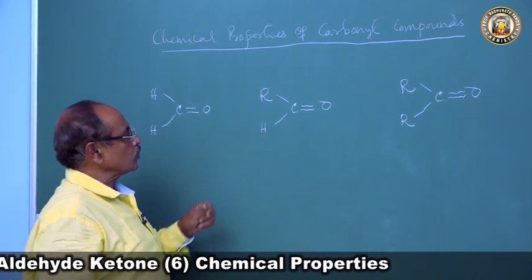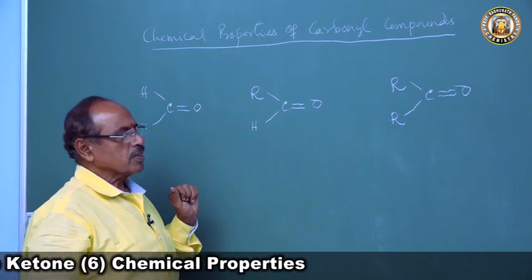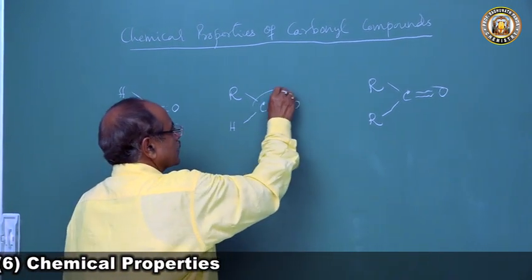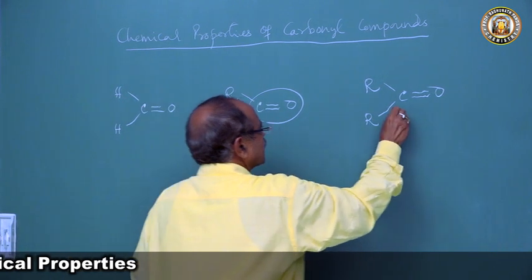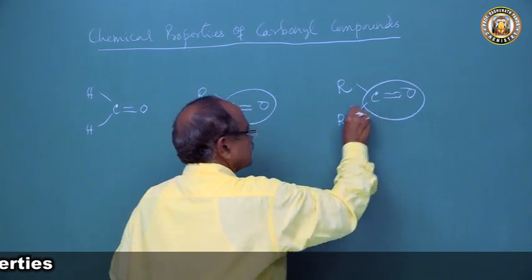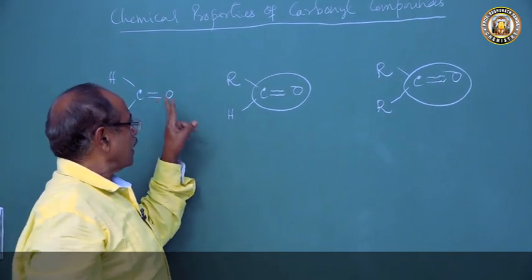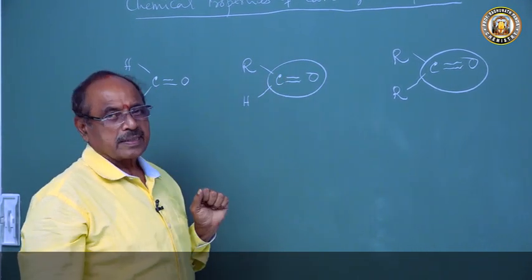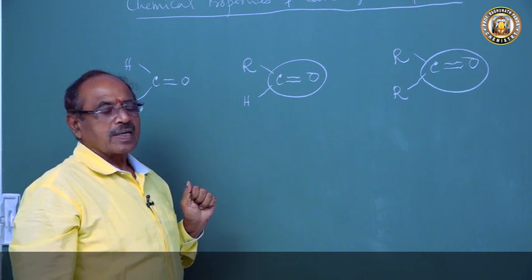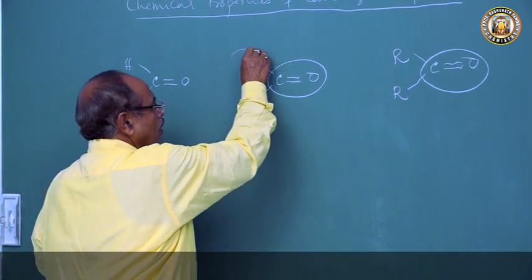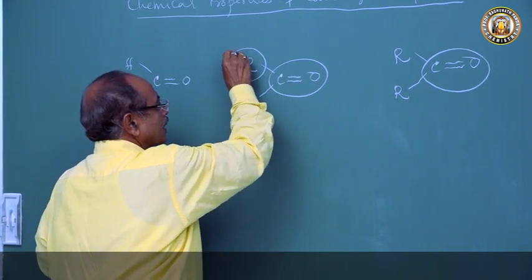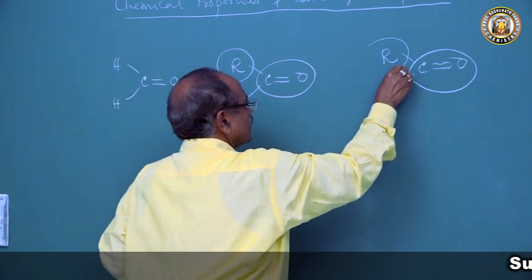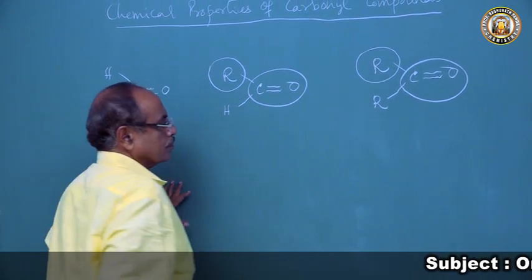Now the moment we look at these carbonyl compounds, all these aldehydes and ketones, they contain one thing in common, the carbonyl group. Formaldehyde, acetaldehyde, any aldehyde and ketone, they contain a carbonyl group. Both have an alkyl group.